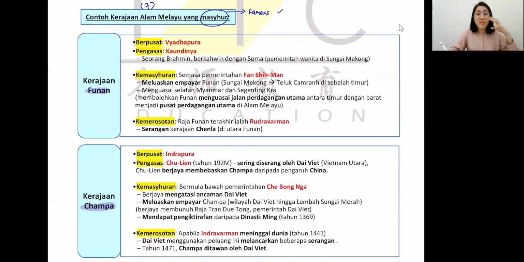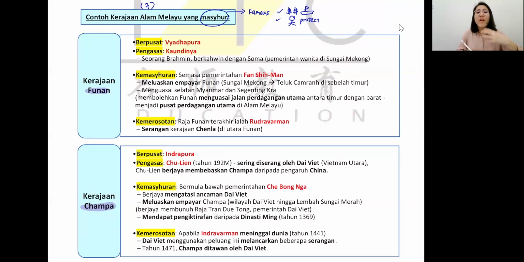Normally, when we talk about the kingdom, they are very famous. Maybe it's because they are rich. Am I right? A lot of people travel there to do trade, perdagangan. So that's why they are very rich. They are very famous. Banyak orang pelabur ke Kerajaan Alam Melayu. A lot of people travel there just to trade. Okay. Now, another reason is because the leader is very strong, capable, and they protect the kingdom.